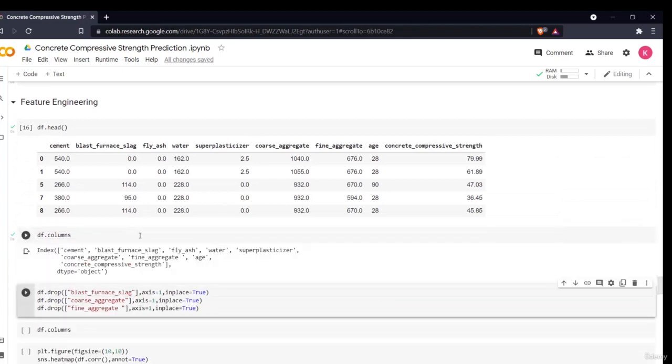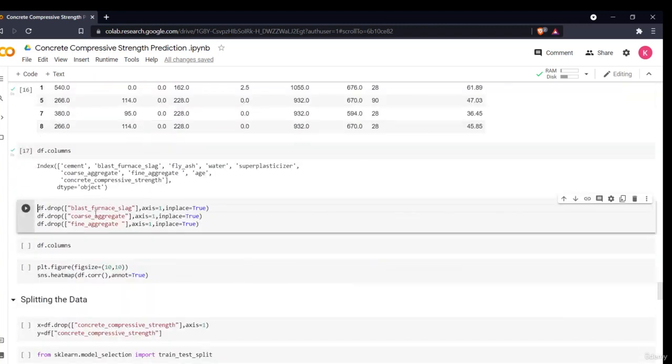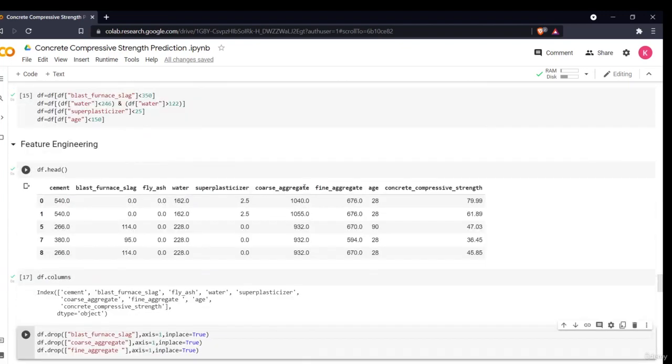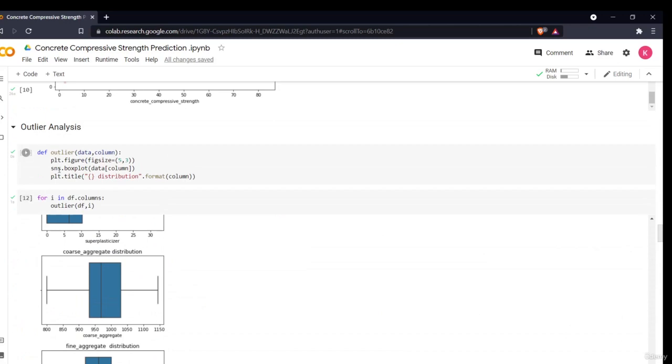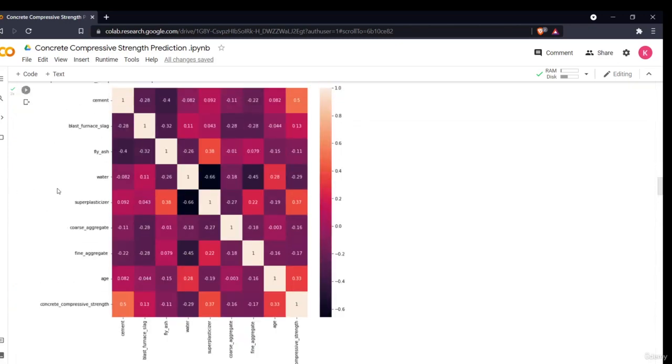Previously, by plotting the heat map and the scatter plot, I found out that blast furnace slag, coarse aggregate and fine aggregate are not much correlated with my concrete compressive strength. If you see the heat map, and also the scatter plot, you'll see that.